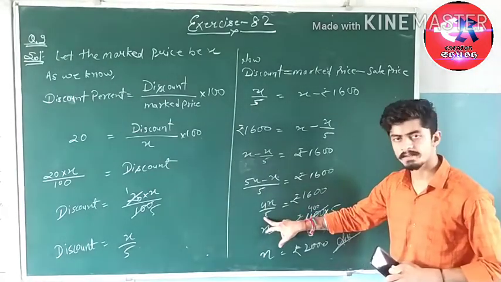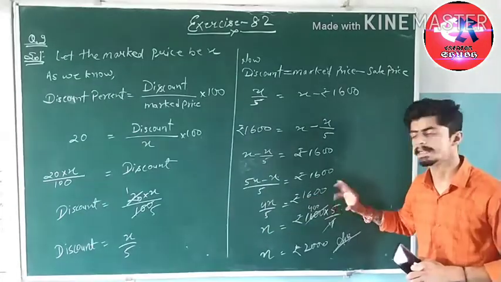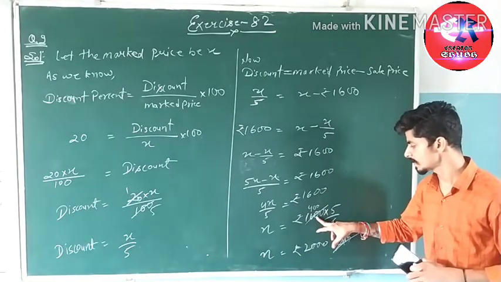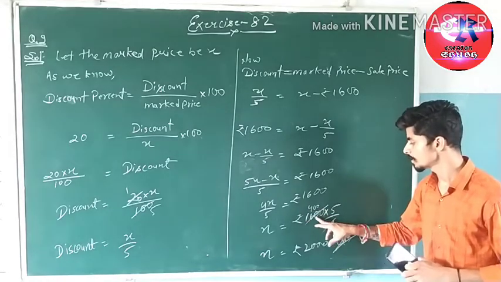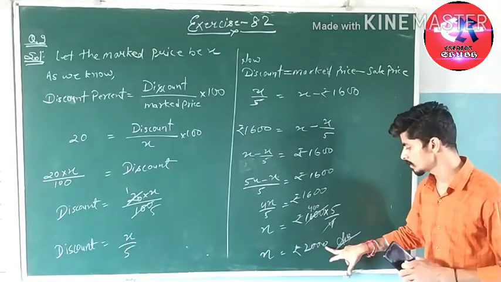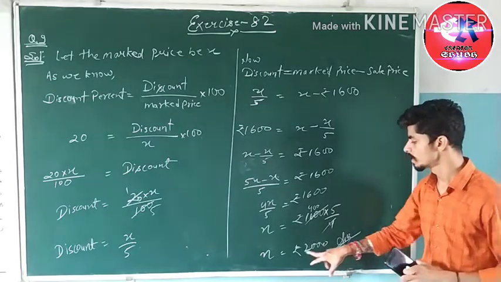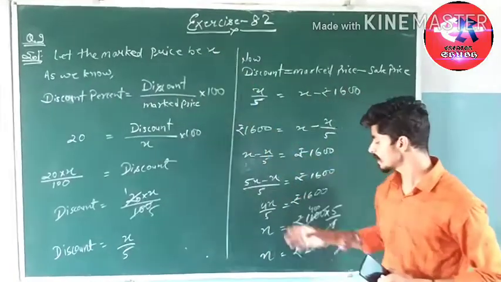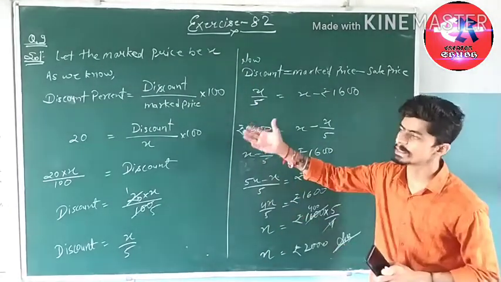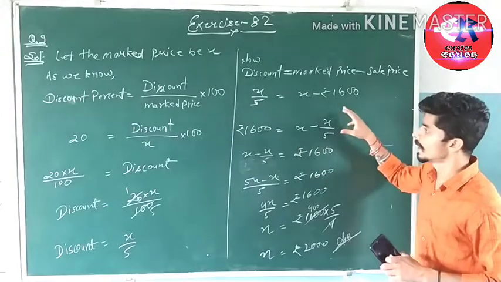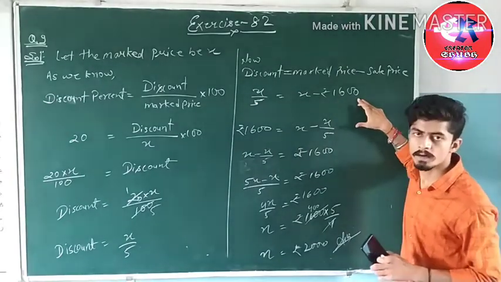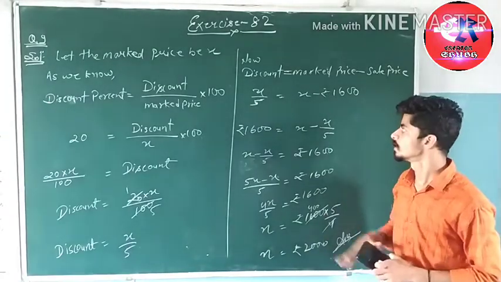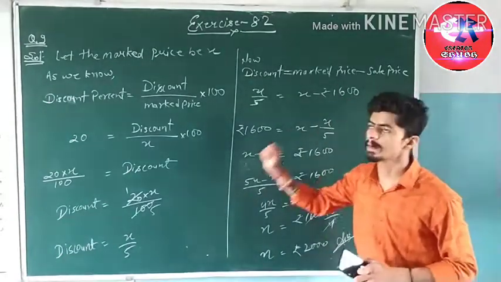So 4 upon 5 is the fraction. When it is transferred, it becomes a reciprocal, so 5 upon 4. Now 4 will divide 1600: 4 4s are 16 and double 0, so 400 into 5 gives X is equal to rupees 2000. What is X? X is the market price. So the market price is rupees 2000. A 20% discount is given and the sale price is 1600, so the discount is rupees 400. So this is the solution of question number 9.